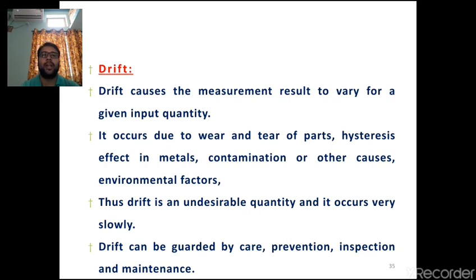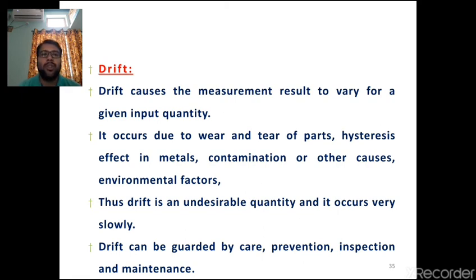And what is drift? One more important term, drift. Drift usually causes the measurement results to vary for a given input quantity. That means the measurement value that we have measured will drift. That means it is changing every time. That means you are not going to get the same output over several periods of time. That is nothing but a drift from the actual measured value.